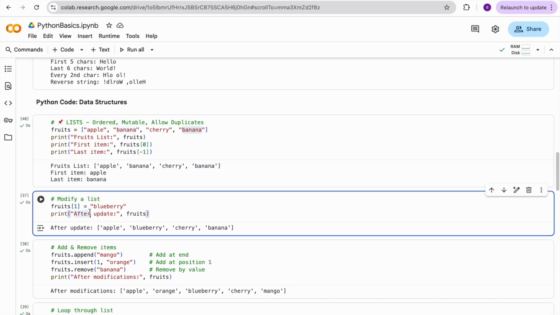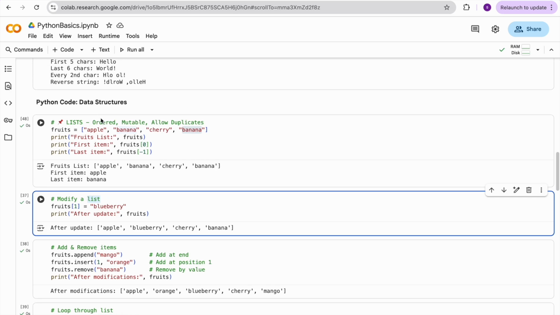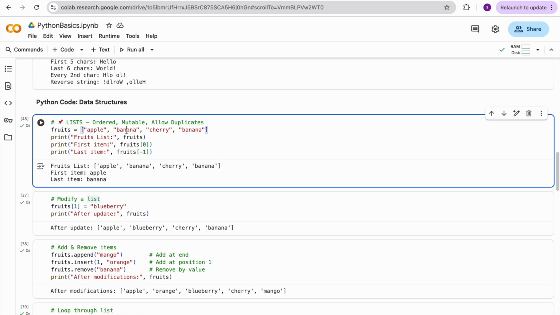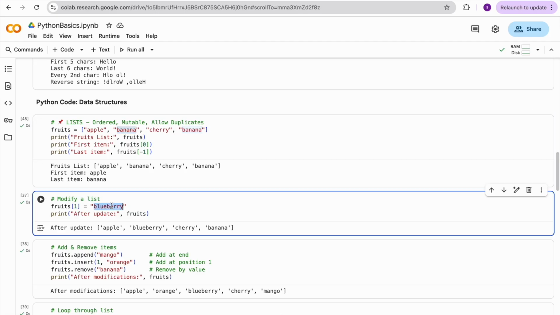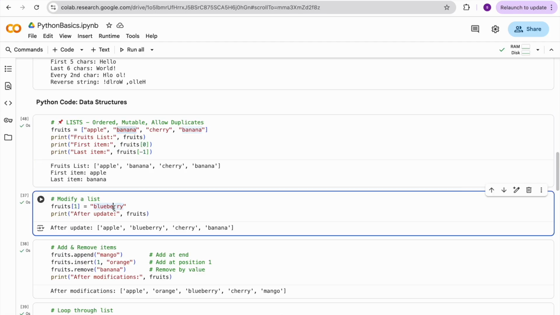And I want to modify the list. For example, I have a list with apple, banana, cherry and banana. This list's starting index is 0. At the 0th place I have apple. At the first place I have banana. I want to replace this first element with blueberry. So I can go directly with the index. My list starts with 0, 1, so at index 1 I am assigning the blueberry. After assigning the blueberry, I will run it.